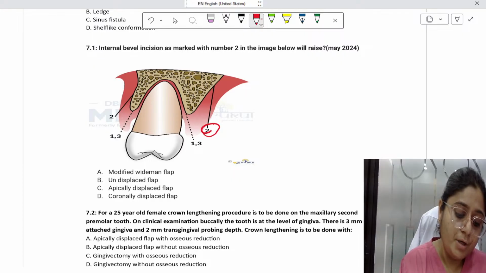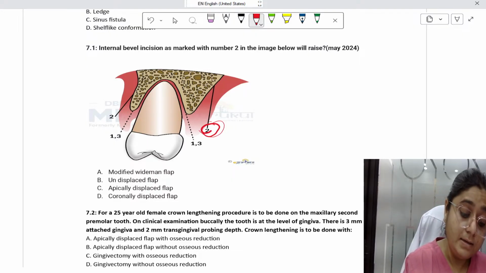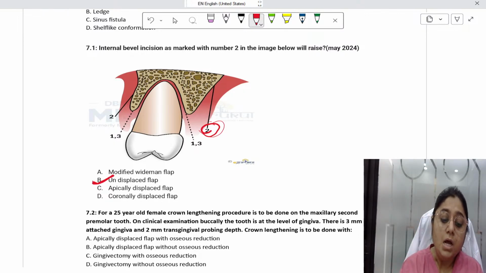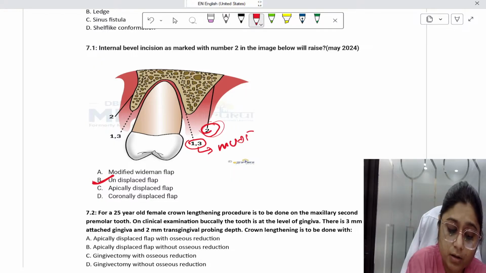So here, option number 2 in the image, what is this 2 showing? Options are modified treatment flap, undisplaced flap, and so on. So the answer here, guys, is B, undisplaced flap. Why undisplaced flap? See, this is an image from Carranza. This 1 and 3 show the incision of modified treatment flap and apically displaced flap.